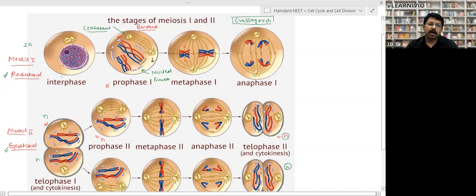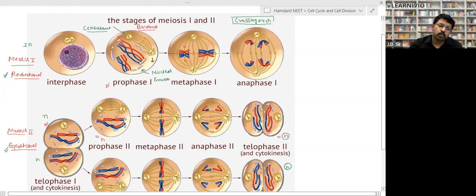Look, come to meiosis first. This is prophase first. In prophase first, the centrosome divides, and the centrioles start moving in opposite directions towards opposite poles, right?